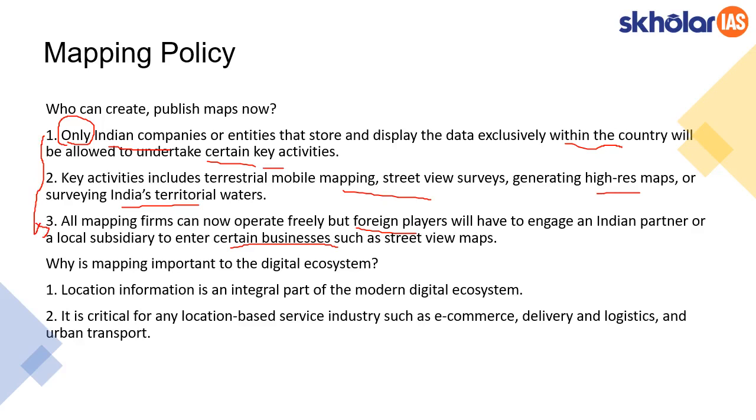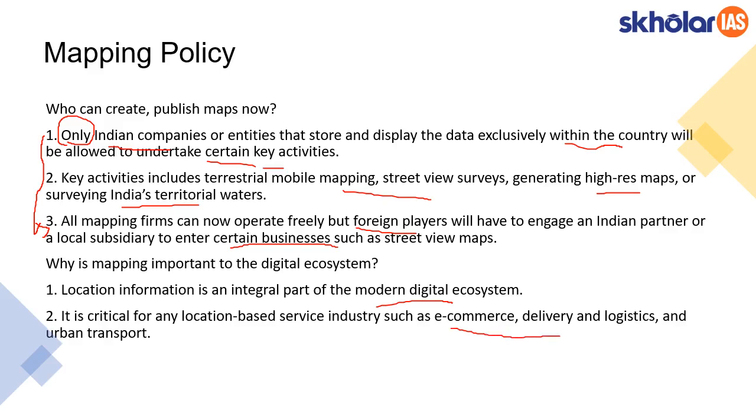Now another question that could arise is, why does mapping become very important in the digital ecosystem, because though Survey of India is already doing it, why should we engage in the digital ecosystem? One thing is that locational information is an integral part of the modern digital ecosystem. It's very obvious, we know that on our mobiles we are using Google Maps or Street View to navigate our way. So in the digital ecosystem, location has become a basic feature, and it is also critical for any location-based service industry such as e-commerce, delivery, and logistics.